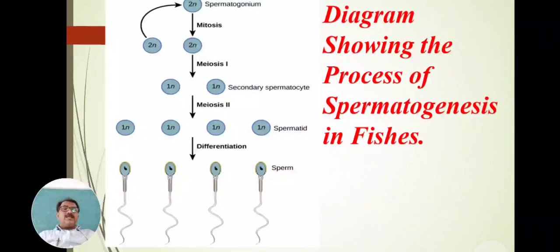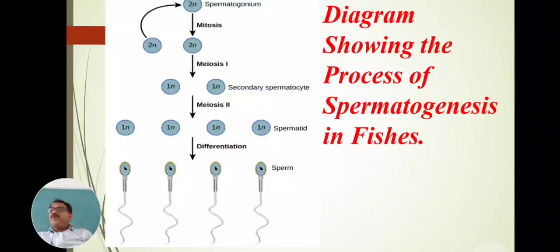These cytological changes occur in the primordial germ cells or the spermatogonia, and from one primordial germ cell or one spermatogonium, the sperm mother cell produces 4 sperms, which is a simple method. The diploid spermatogonium produces a primary spermatocyte.